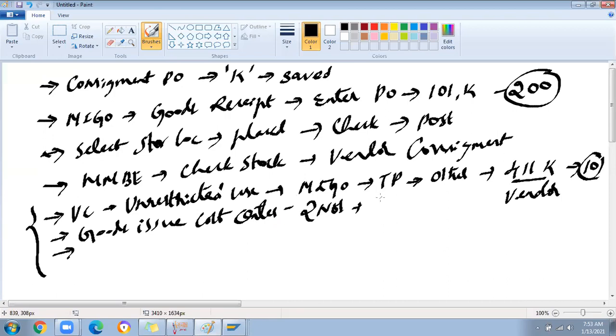In real time, if it is not there, and it is the first posting, goods issue is the first posting you are going to do for the cost center. Then you should know the list of cost centers and what purpose each is used for. You can take that from the finance team. There will be hundreds of cost centers in the system, so you need to know which one to select.